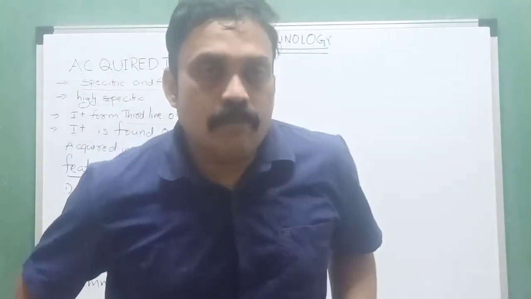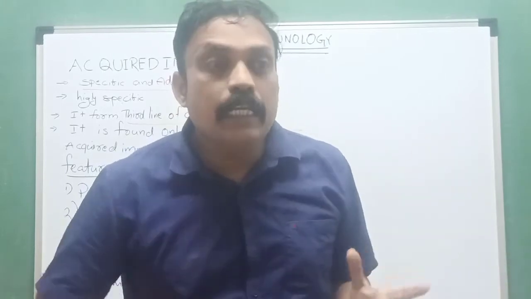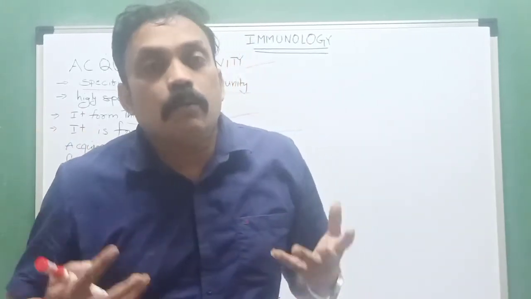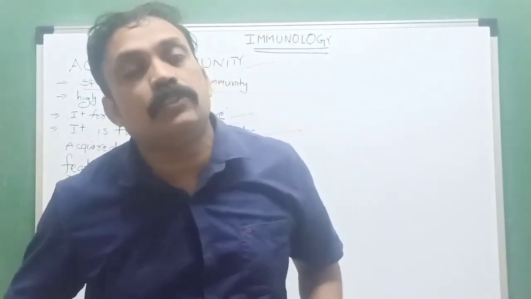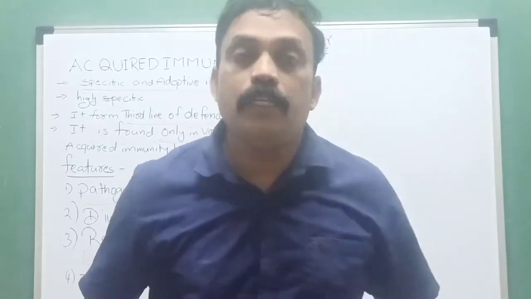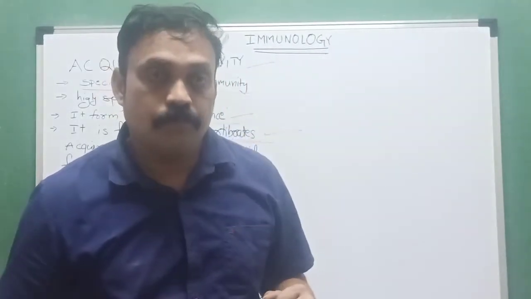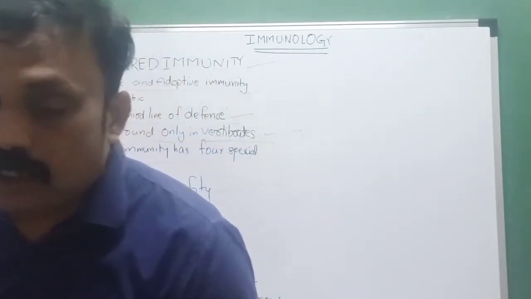Not only we, but vertebrates increase their immunity by taking vaccines, injections, multivitamins and others. That we can call acquired immunity.